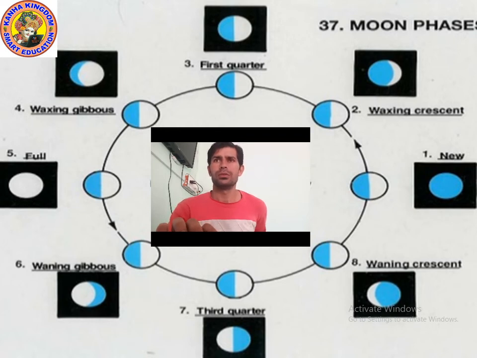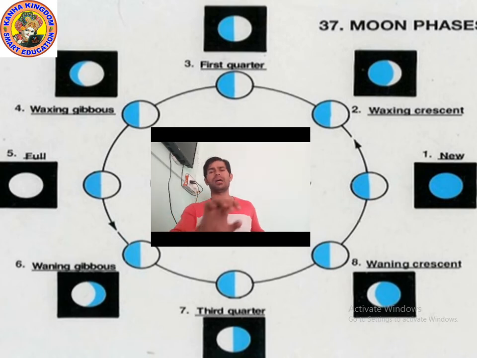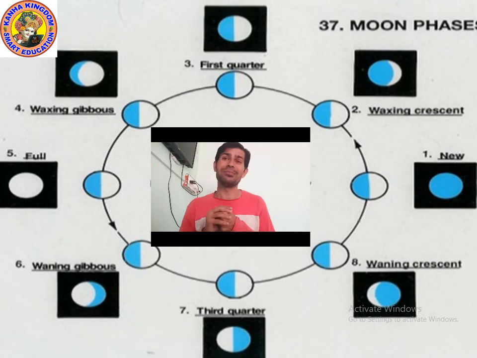So you can see the different phases of the moon. Our Earth is at the center. I have uploaded my picture at the center, so you can imagine me as the Earth. The moon is rotating and revolving just around me.